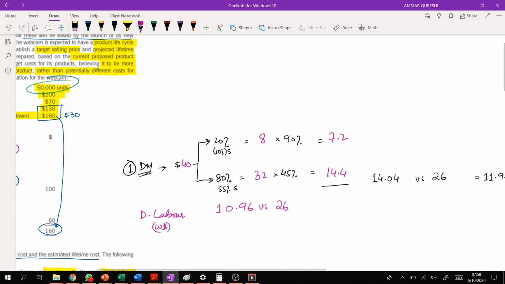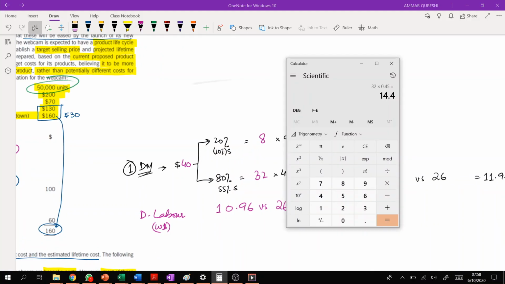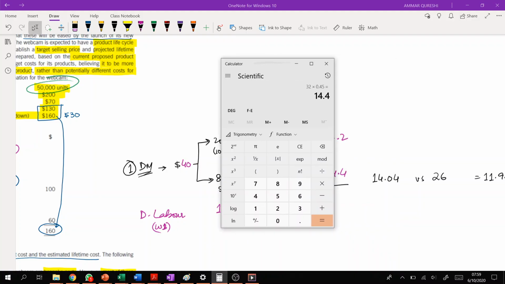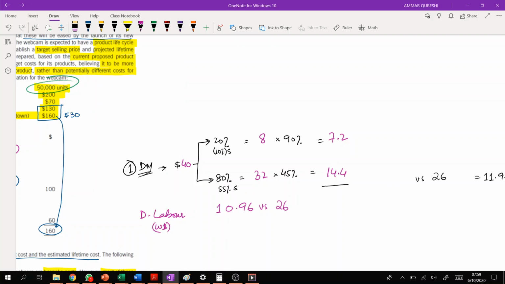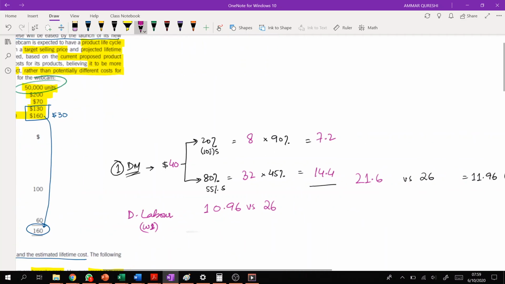Plus 7.2, that makes 21.6. Compared with 40.